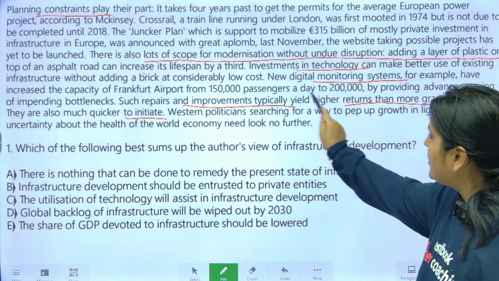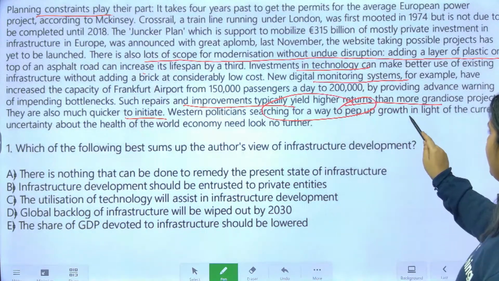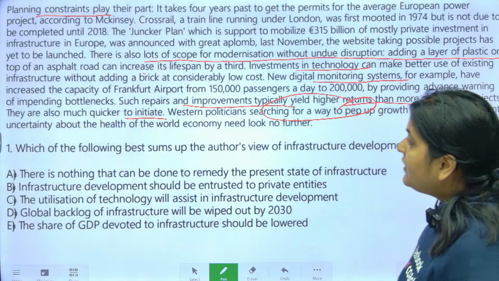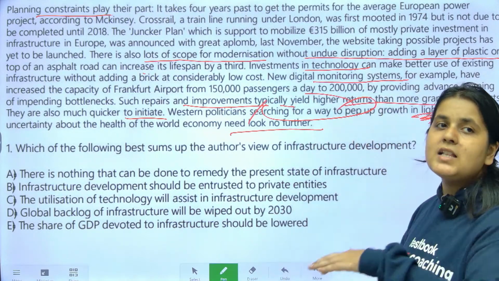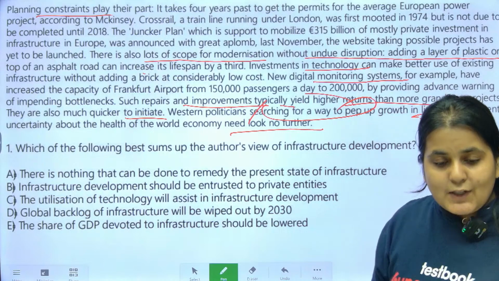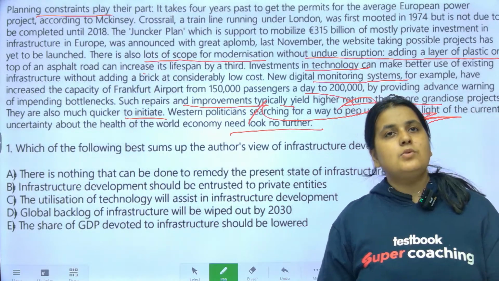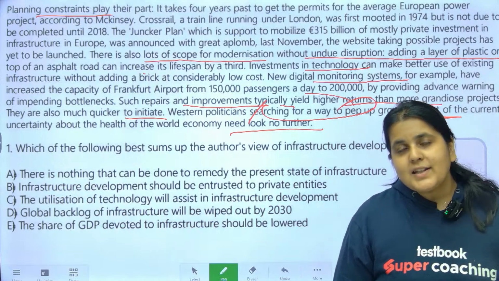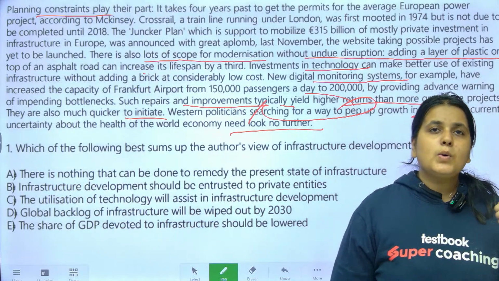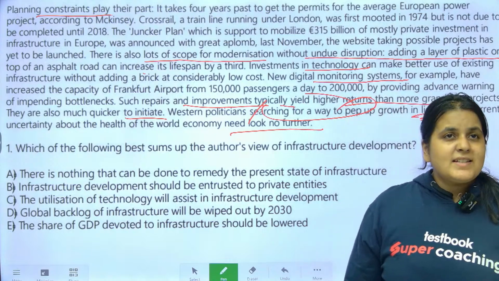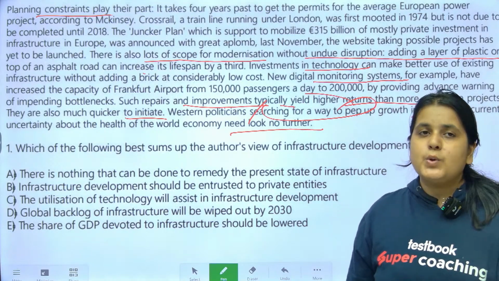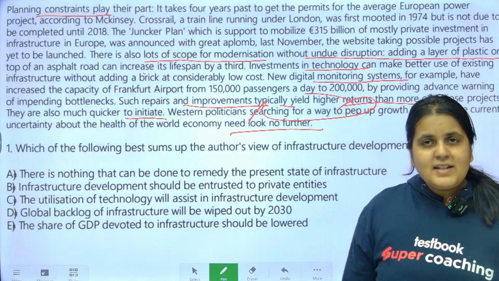Okay, so if you're searching for a way to pep up the growth, then you need look no further. मतलब यही answer है. So at the end of the passage, the author is giving us a solution or a recommendation. What is that solution or recommendation? There is scope for modernization, invest in technology, repairs and improvements. उस पे focus करो. Okay, did you understand the passage, guys?